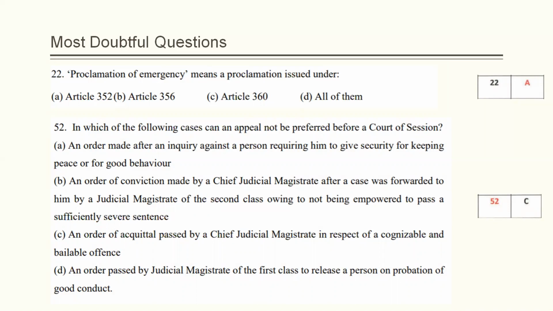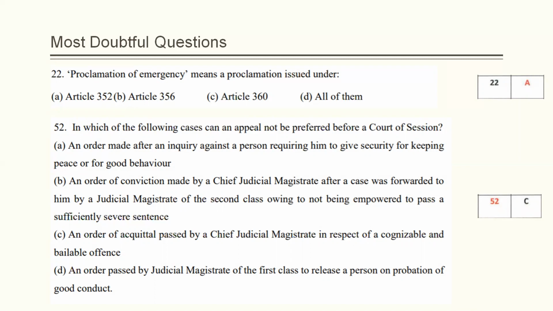The correct answer given by NLUD is option A, because the title of Article 352 itself says proclamation of emergency. So the answer is correct, but the correct answer can also be option D, all of them, because all of the articles, that is Article 352, 356, and Article 360, mention proclamation of emergency. So there is a scope of filing objection in this particular question, that is question number 22.